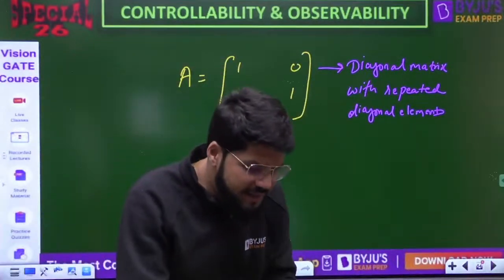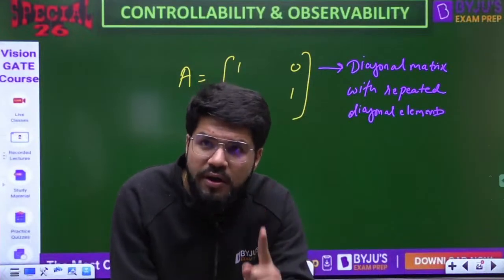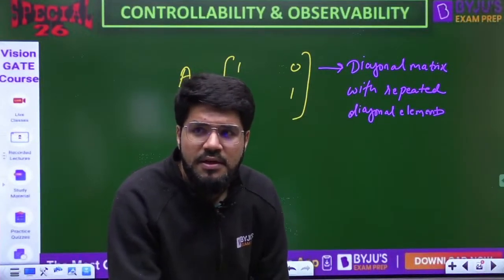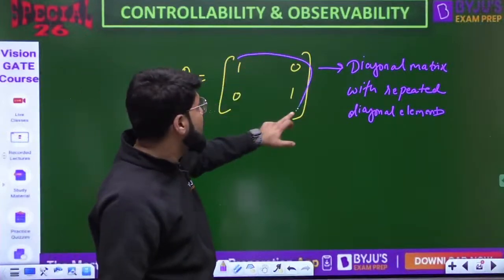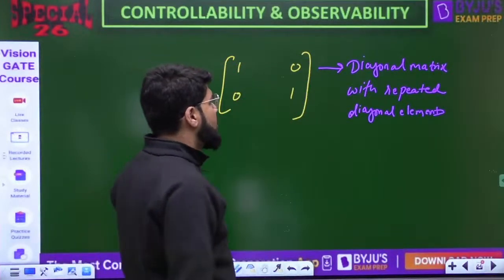I told you very clearly, DCF means diagonal elements with non-repeated diagonal elements. And then it is not JCF also, dear. JCF to upper triangular maangta hai.